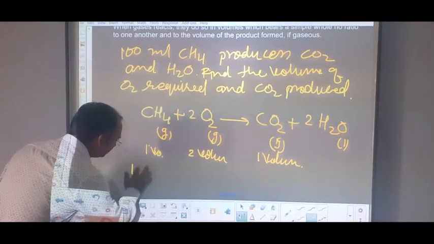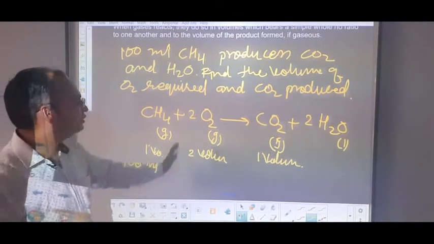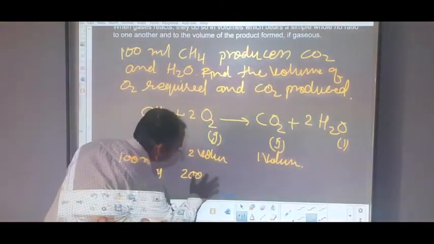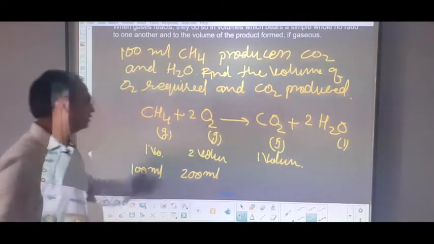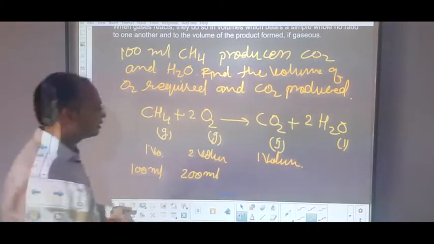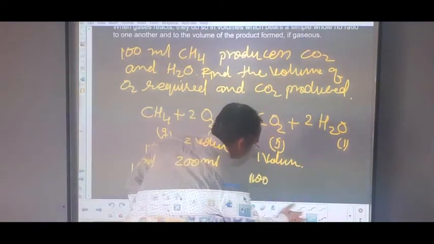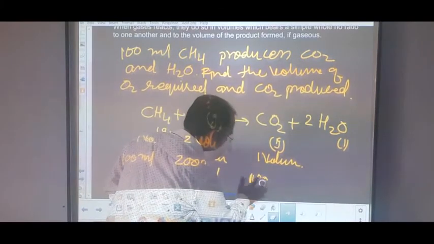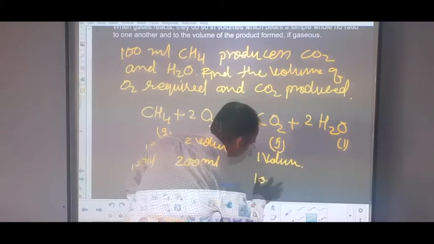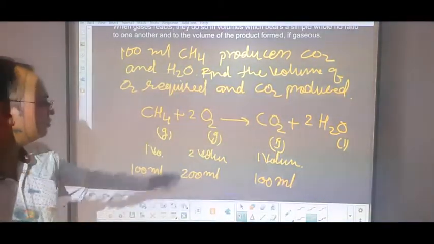If it is 100 ml of methane, then what will be the amount of oxygen? It will be 200 ml, in the same ratio as in the reaction, and carbon dioxide will also be 100 ml because 1 volume is produced.